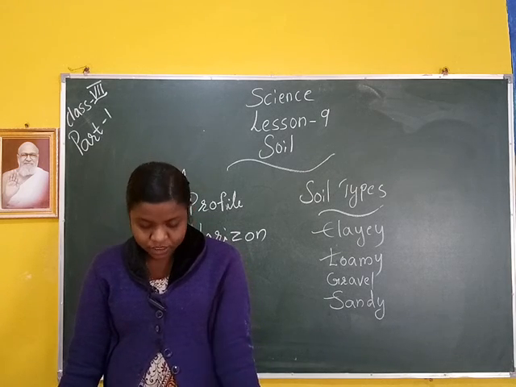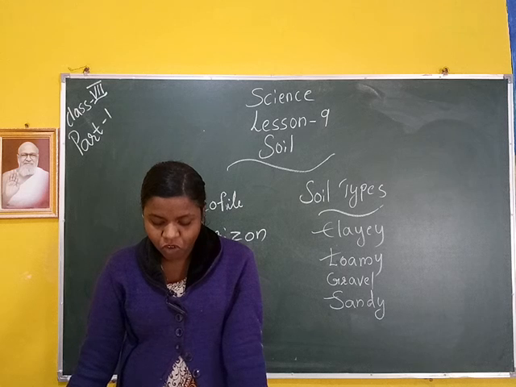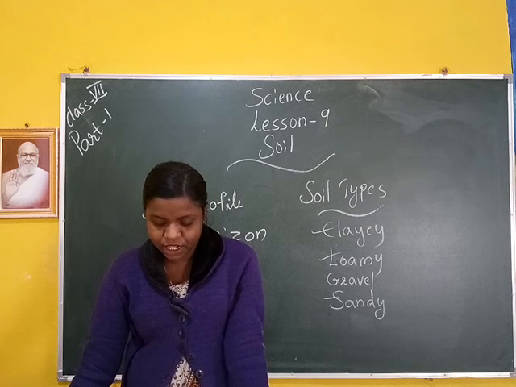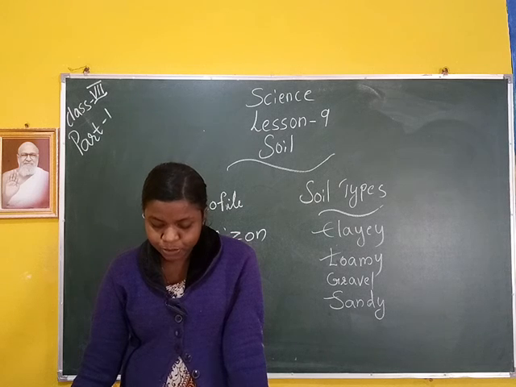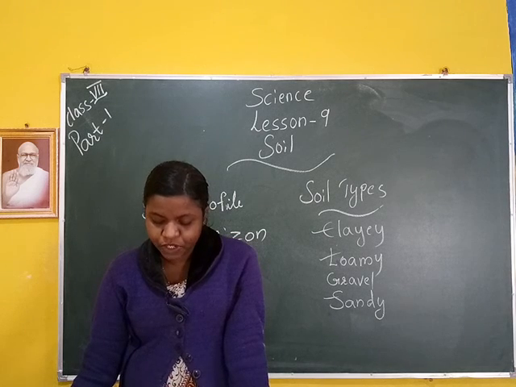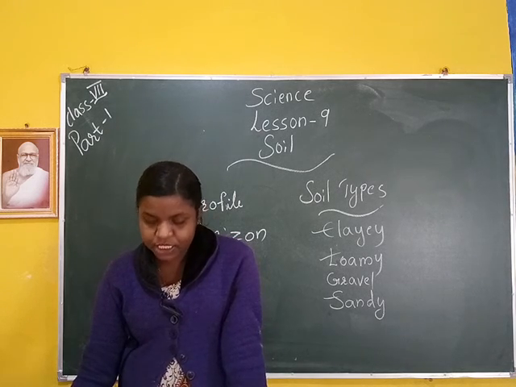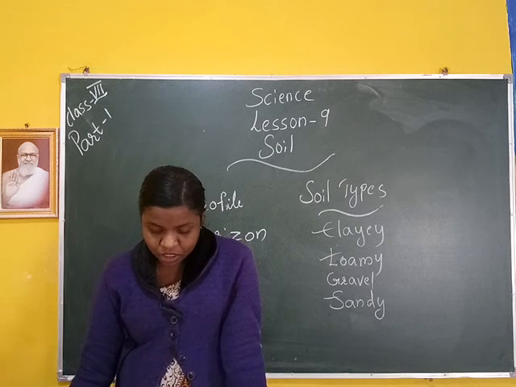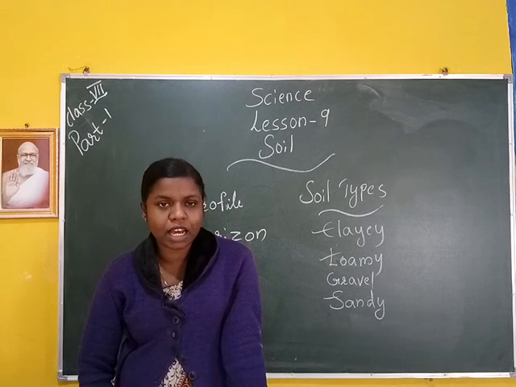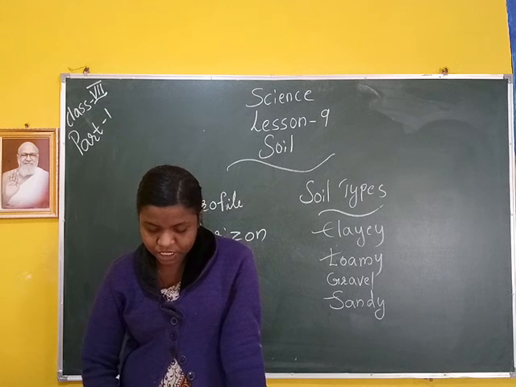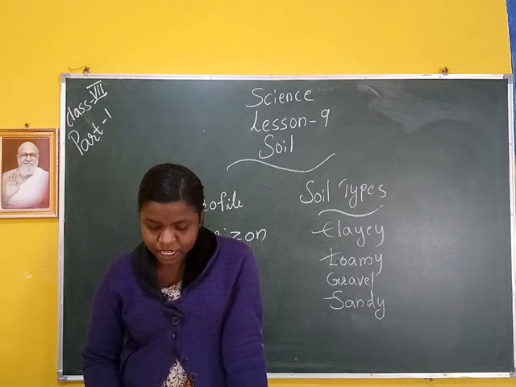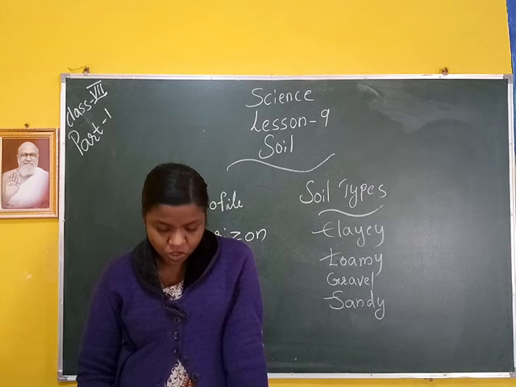Then silt. They are made up of somewhat bigger rock particles than clay. Then sand. These are made up of large particles, larger than that of silt, and can be easily seen. These are coarse to touch due to their larger size. Then gravel. These are the largest size rock particles that are present in soil.